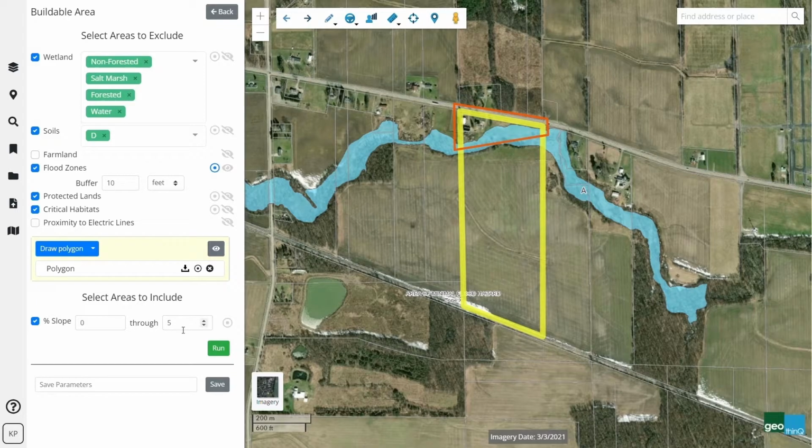Next, we choose the slope percent to include. We'll do 0 to 5 here to look for land that is relatively flat. Now we run the builder.